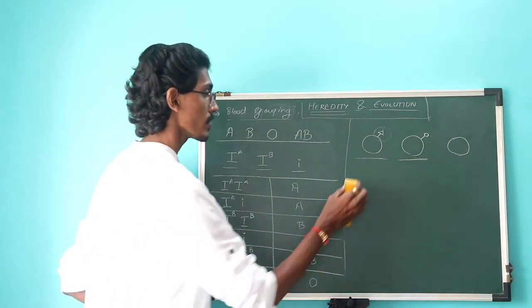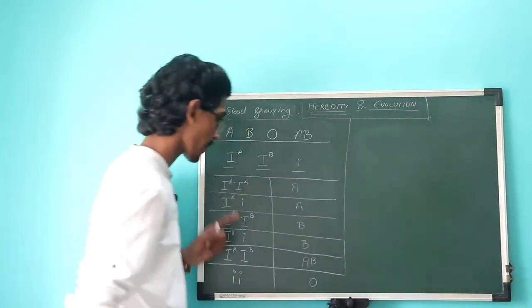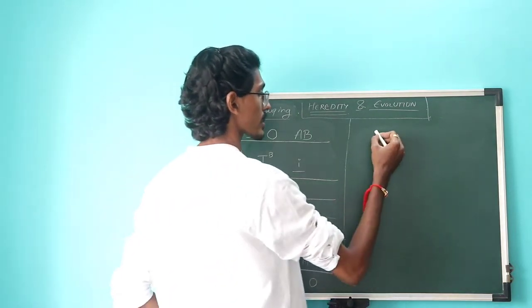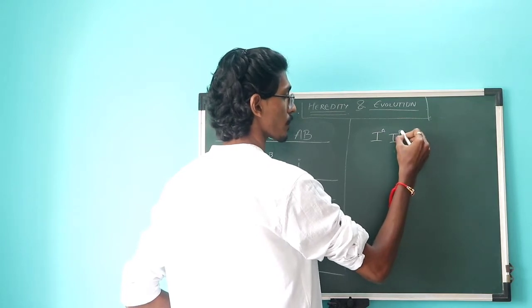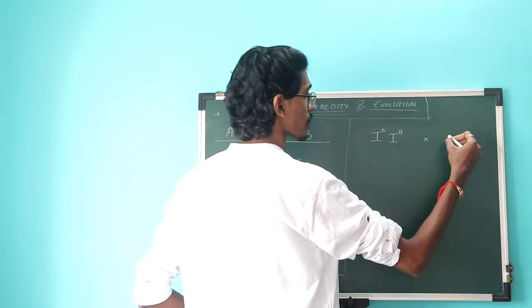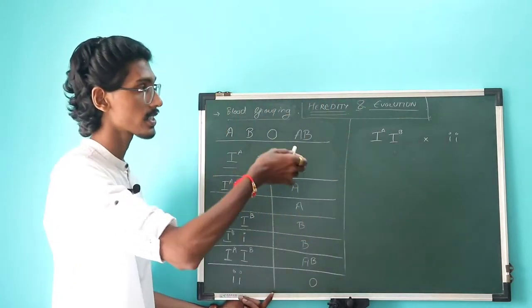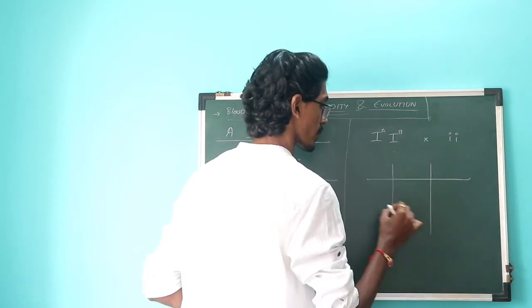Now what you have to observe is what happens if you cross parents who have different blood groups. What is going to happen? We'll take one simple example, which is a parent with blood group AB, so you know the genotype for sure, and another parent with blood group O. Once again you can be sure about their phenotypes and their genotypes. Let's do a Mendelian Punnett square cross.